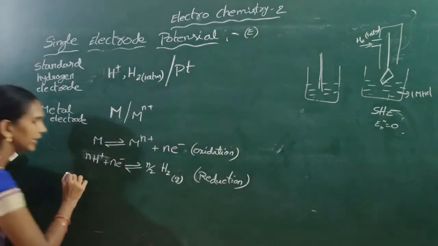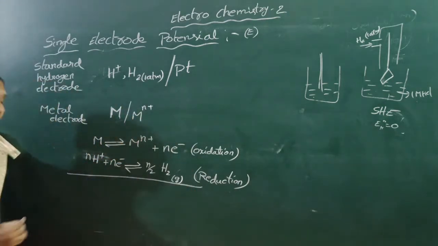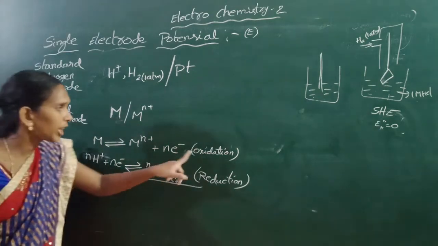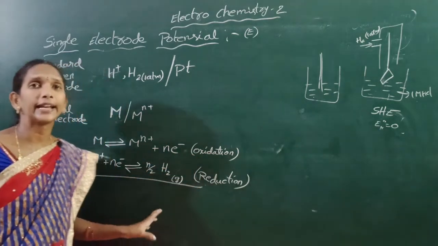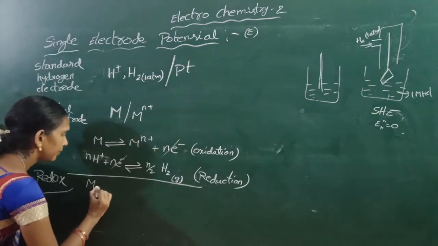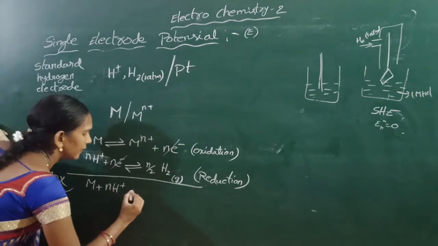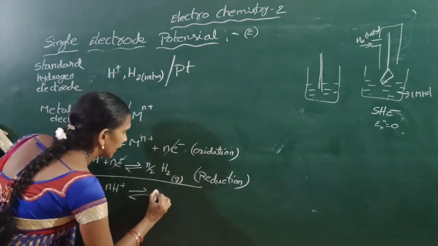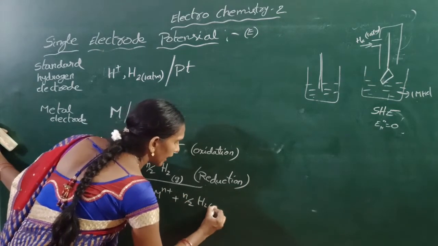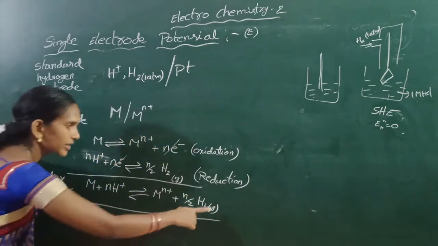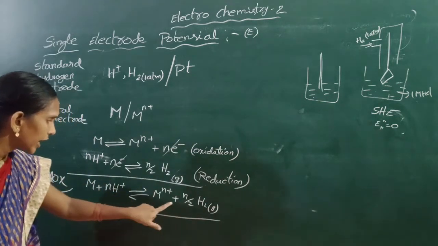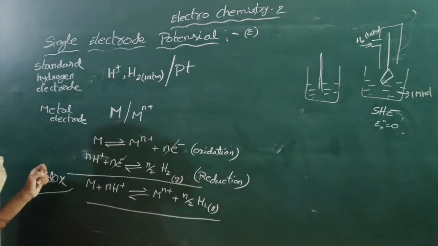The net reaction means redox reaction. Why redox? Both oxidation and reduction can take place. That means n electrons are cancelled. M plus nH+ will give rise to Mn+ plus n/2 H2 gas. This is the redox reaction. Both oxidation and reduction can take place.